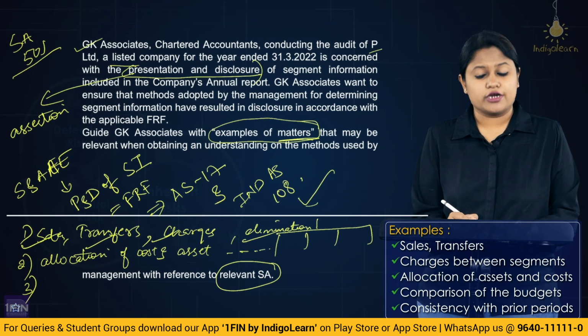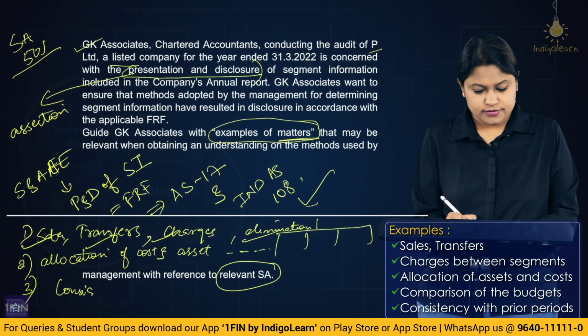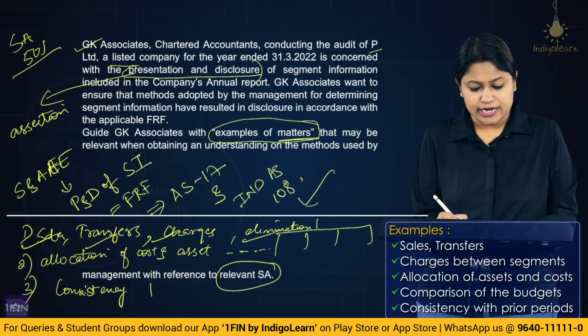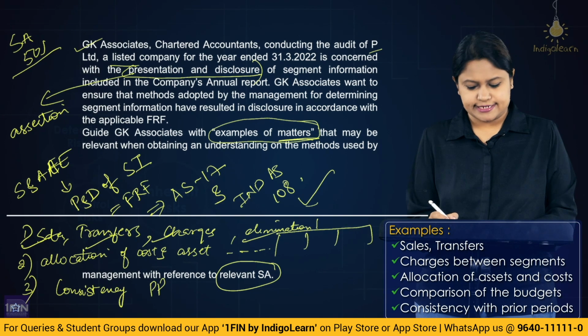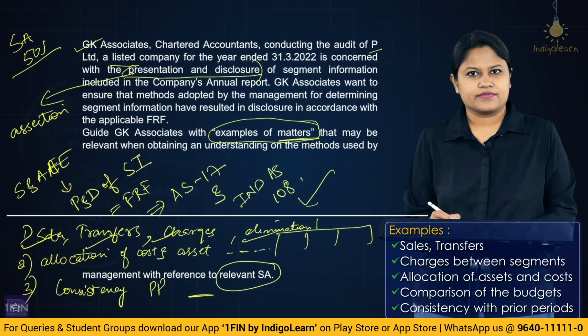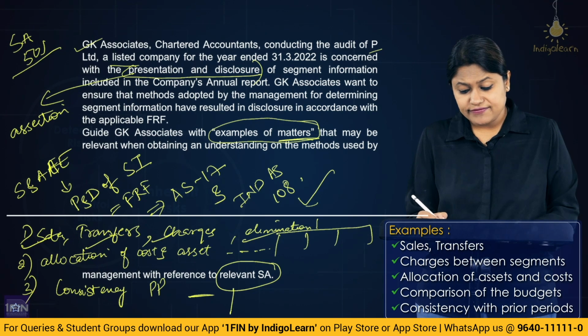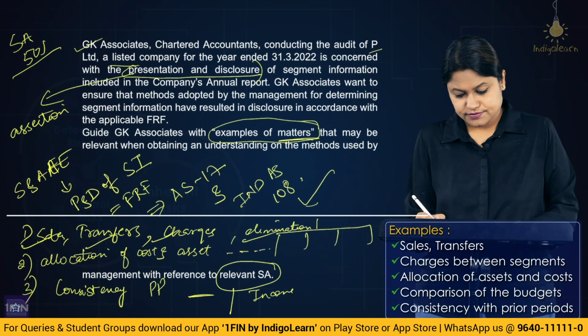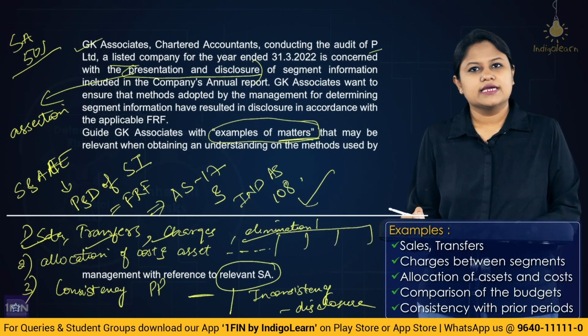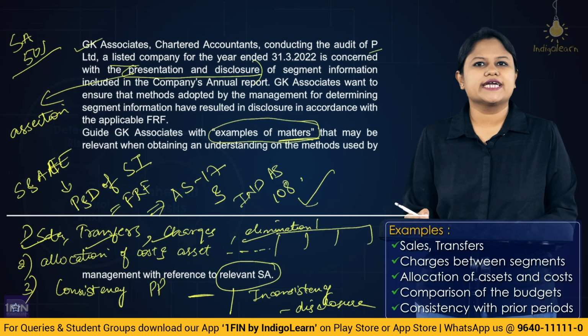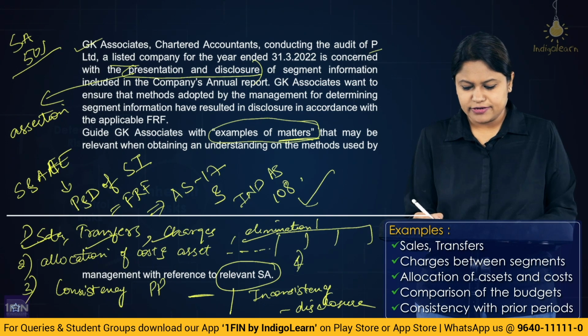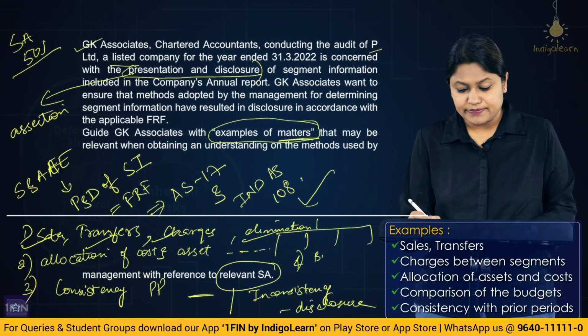Third, you could do the checking of the consistency. Consistency as in prior period. What segments were there? This year are the same. Or the reporting done properly in the same manner, consistently. And if there is inconsistency, whether proper disclosure is there or not there. Correct? Or you could do the comparison. One more example would be, you could do comparison between budgets and actuals.